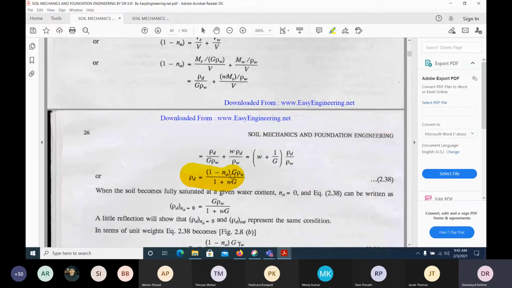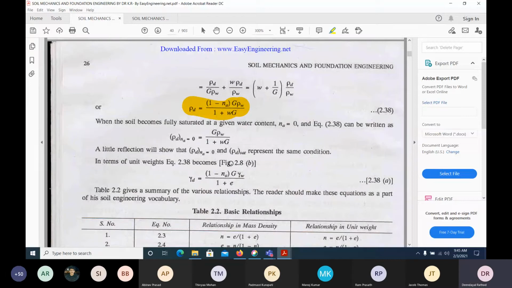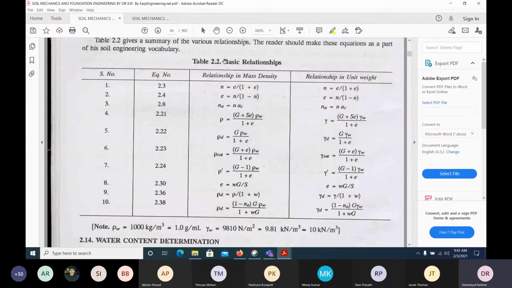This equation is very important. Here percentage air is also there, and other things.